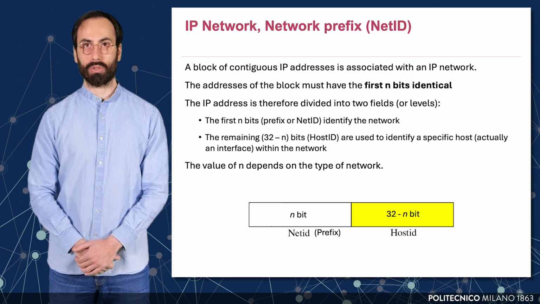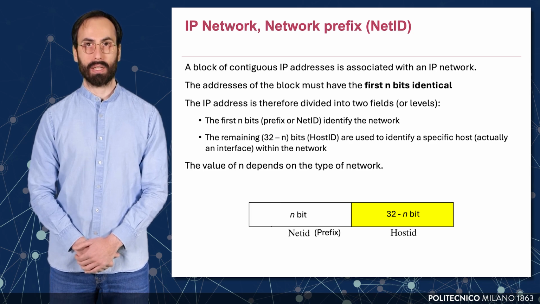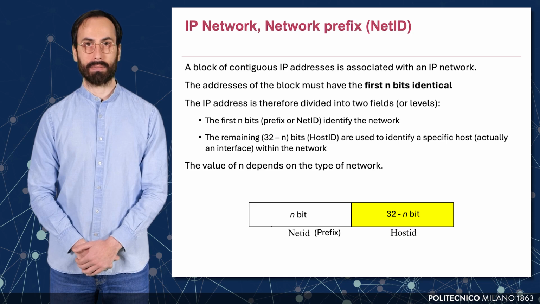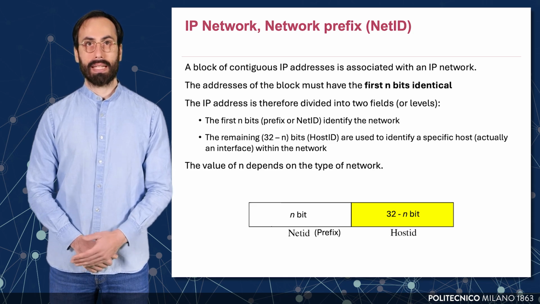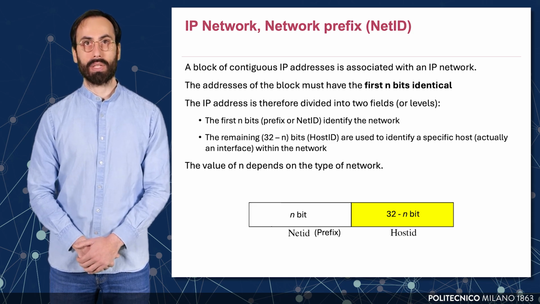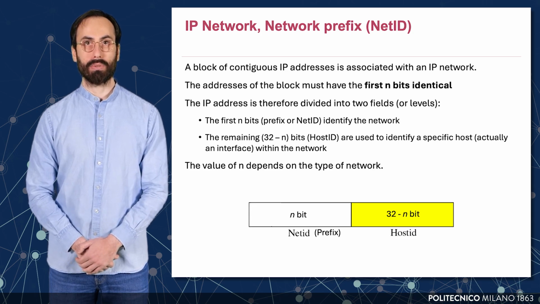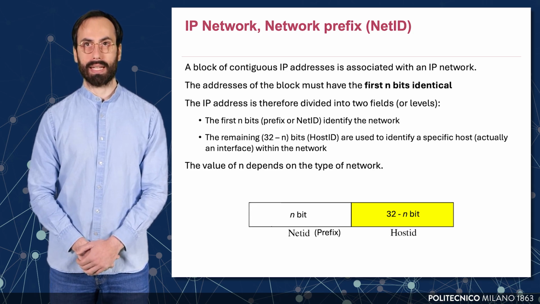The remaining 32 minus n bits form the host ID, which identifies a specific interface, often a host, within that network. For example, in a /24 network, the first 24 bits are fixed as the prefix, and the last 8 bits are available for assigning to hosts within that network.